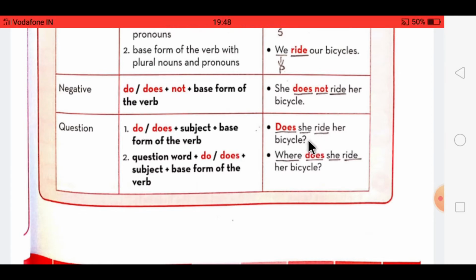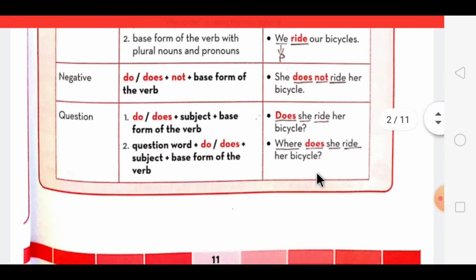And at the end the question mark is compulsory. And when we form a question with a WH word, it is question word plus do or does plus subject plus the base form of the verb. Here as it is given, question word plus does plus subject plus the base form.